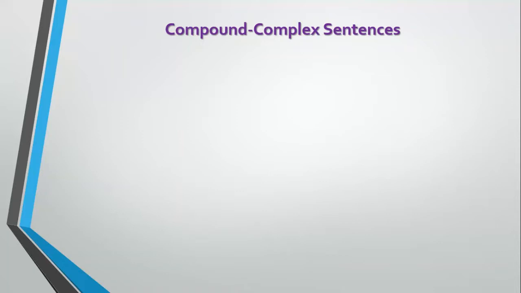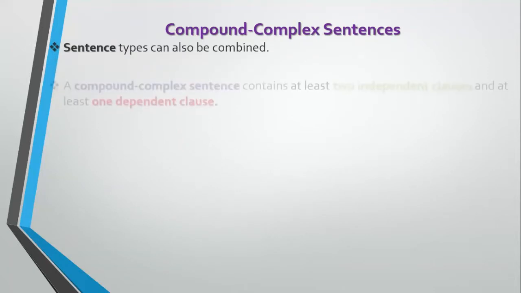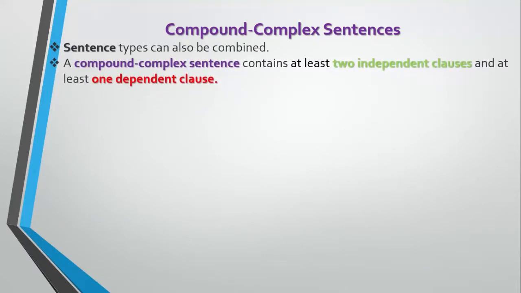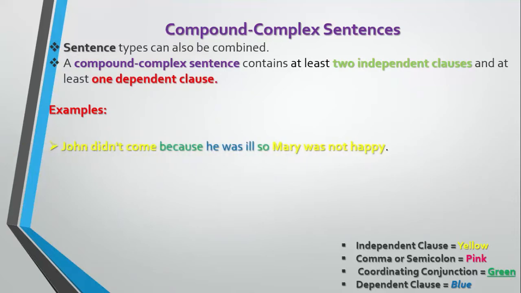Compound complex sentences. Sentence types can also be combined. A compound complex sentence contains at least two independent clauses and at least one dependent clause. For example, John did not come because he was ill, so Mary was not happy.